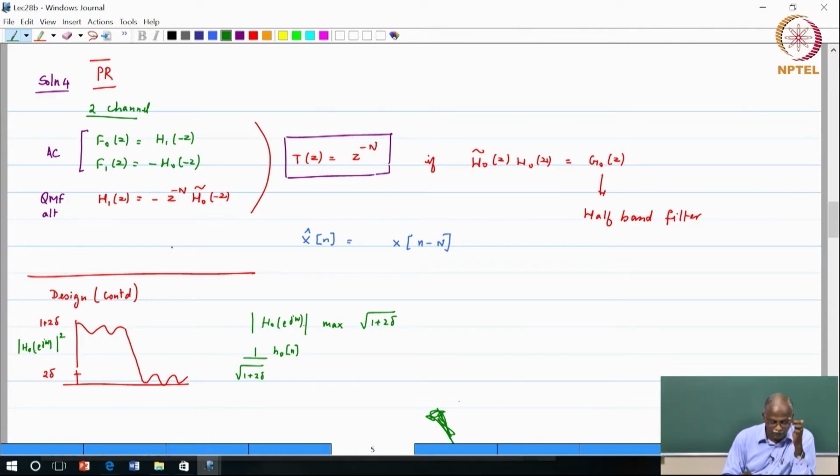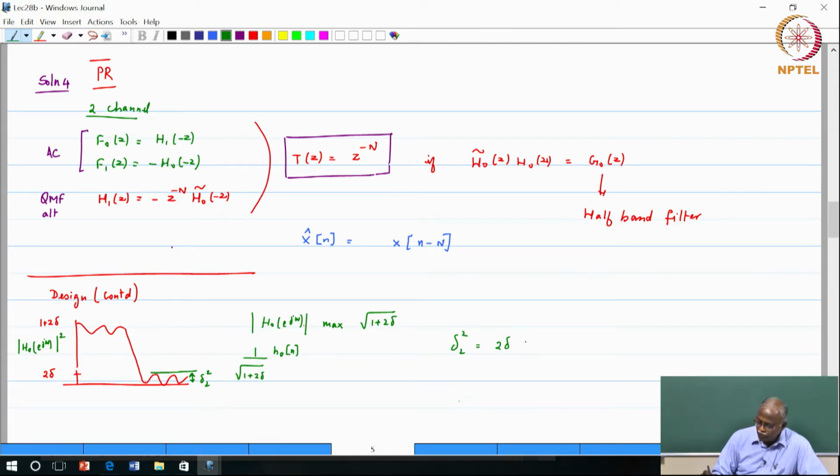Now, I just want to look at what is the stop band attenuation that we will achieve for H naught. If you think of this as the stop band of H naught magnitude squared, then I would have to call this delta 2 squared. So, delta 2 squared is equal to 2 times delta. So, 2 delta is delta 2 squared.